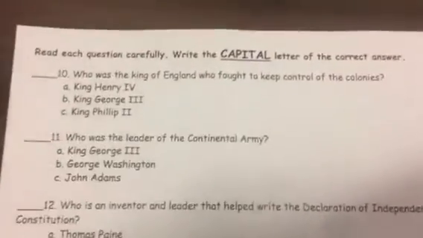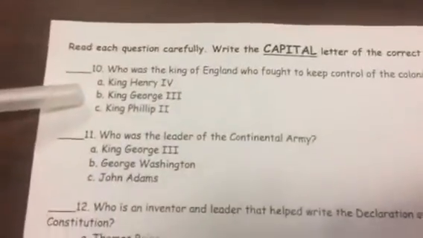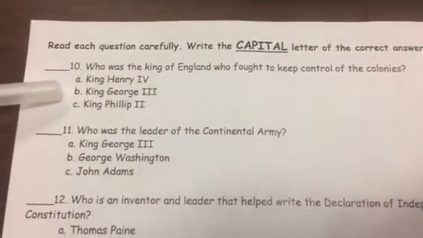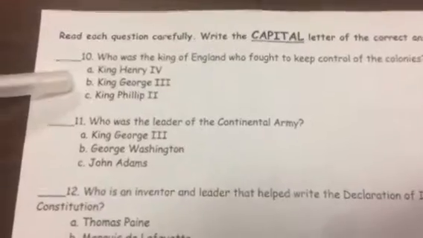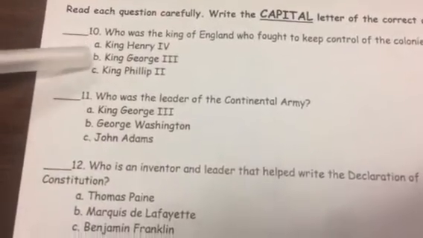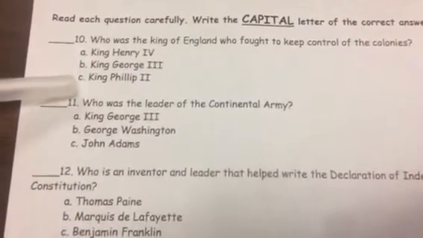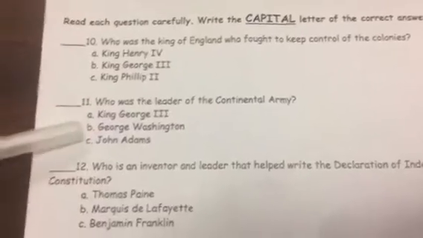Read each question carefully. Write the capital letter of the correct answer. 10. Who was the King of England who fought to keep control of the colonies? A. King Henry IV. B. King George III. C. King Philip II.